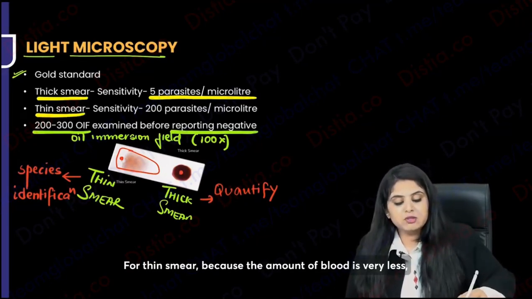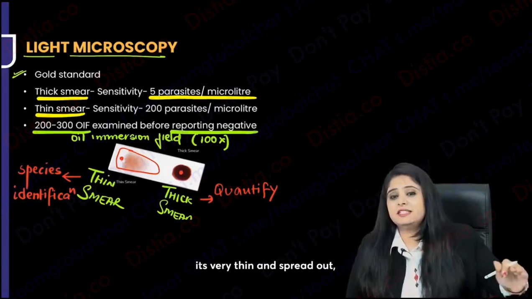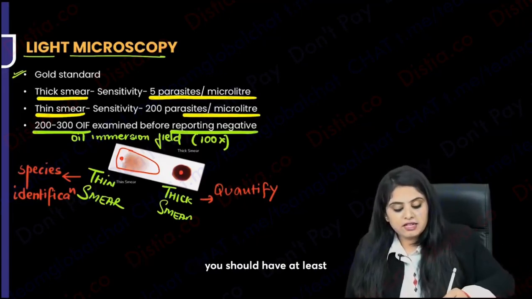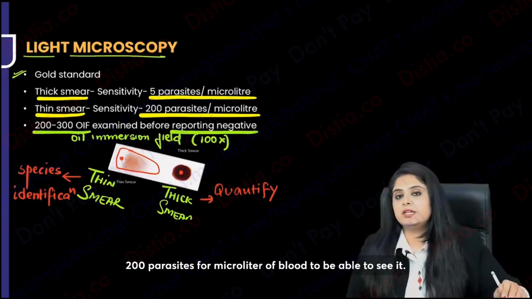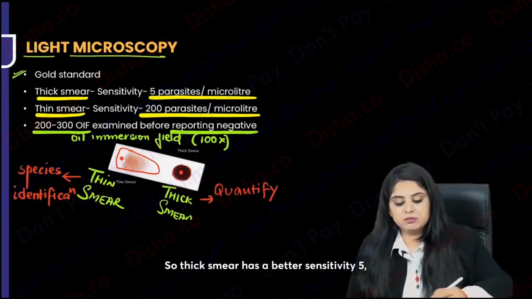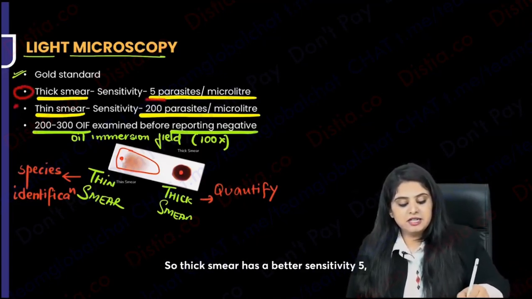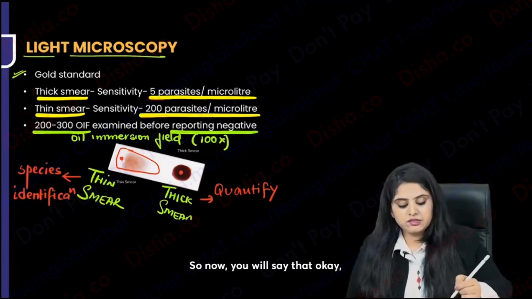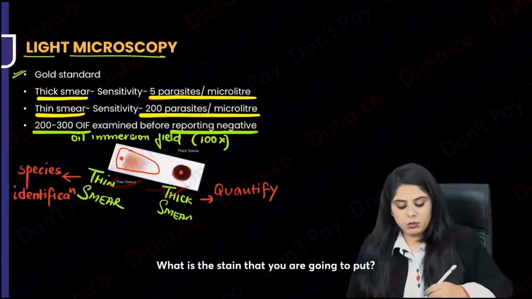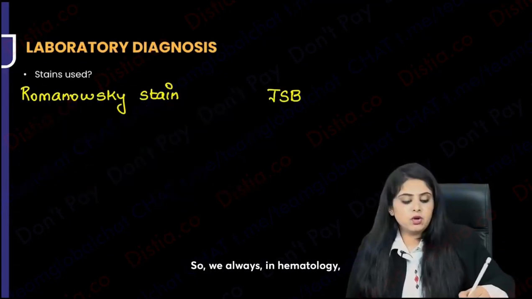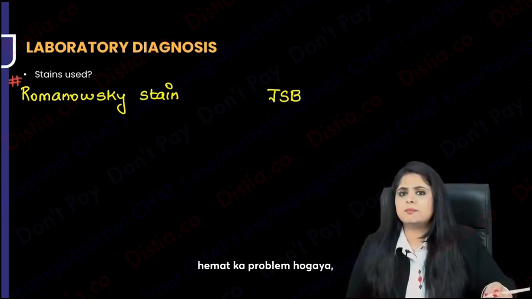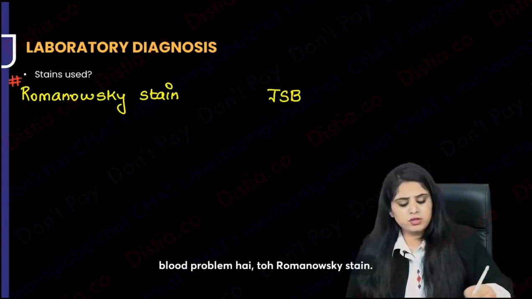For thin smear, because the amount of blood is very less, it's very thin and spread out, you should have at least 200 parasites per microliter of blood to be able to see it. So thick smear has a better sensitivity, 5. Thin smear has 200. Now you will say, okay, slides are ready, ma'am. What is the stain that you're going to put? In hematology, it is a blood problem, so Romanovsky stain.